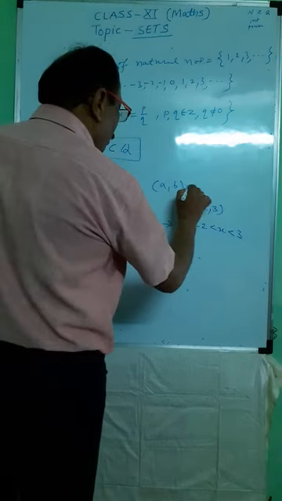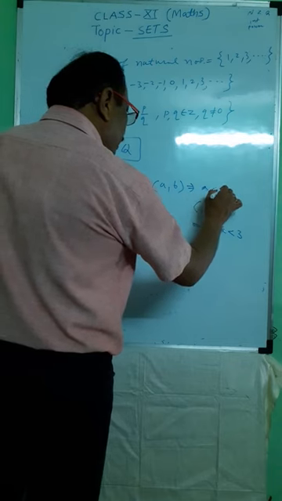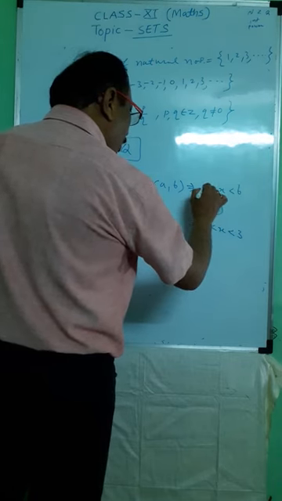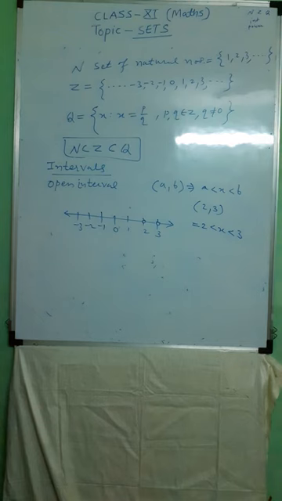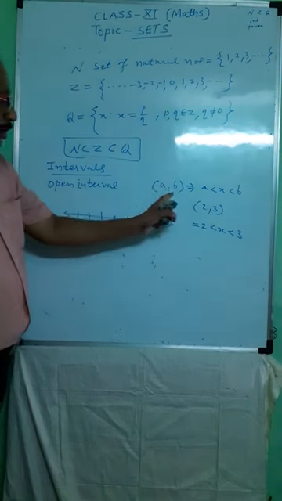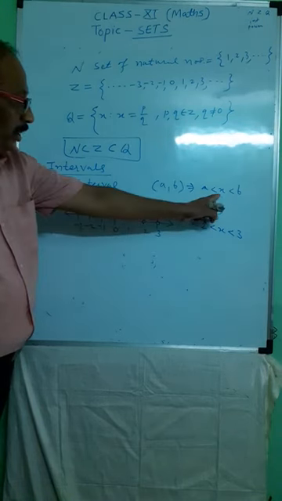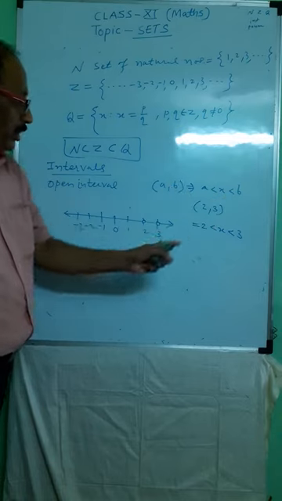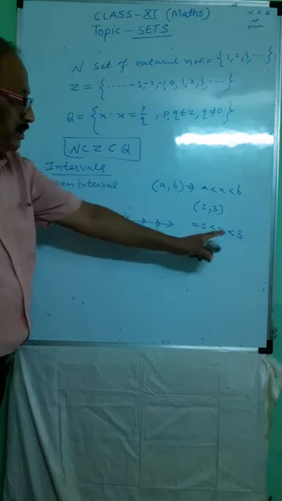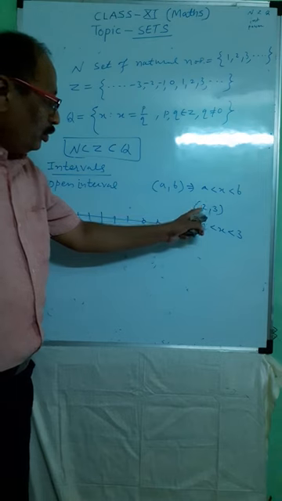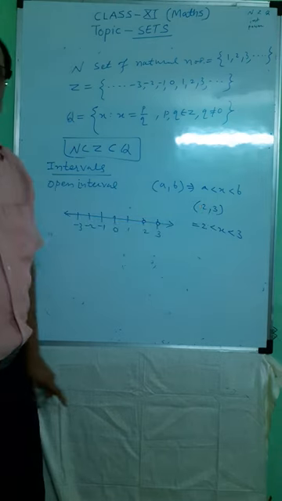Here also a less than x less than b. Open interval means a is not included, b is also not included. Open interval (2, 3) means the numbers 2 and 3 are excluded.